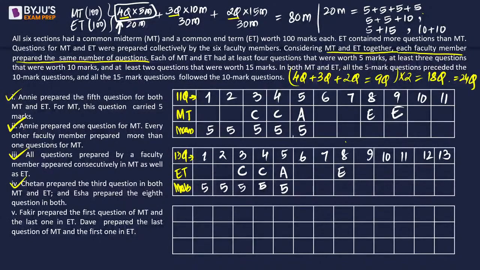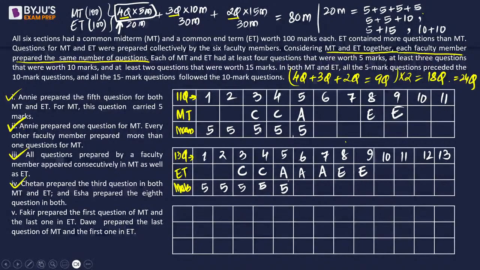Now, what about the ET one? In ET, if we have E here, then here also there should be E. Right? Why? Because if you remember, if there is 1 A in MT, then there are 3 A's in ET. Since the 4th is fixed by C, the 8th is fixed by E, that means the next 3 slots are A's. So EE will come here. So who is going to prepare the question numbers? That we know for some of the people. Okay? Yeah, hi Shiv